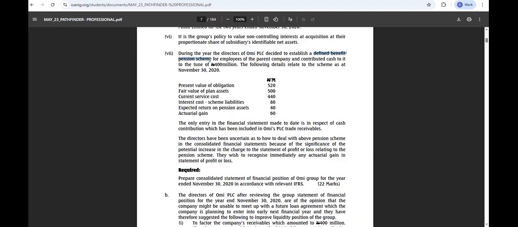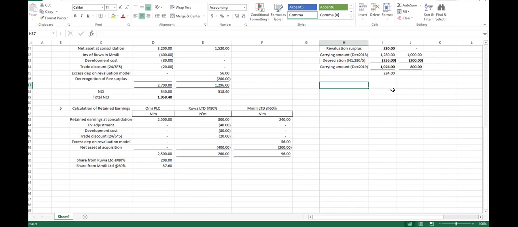That's what we have in our question, right? Yes, sir. Computation of defined benefit pension scheme.